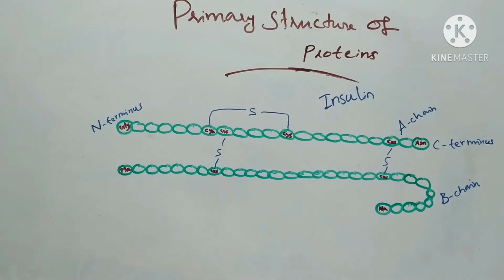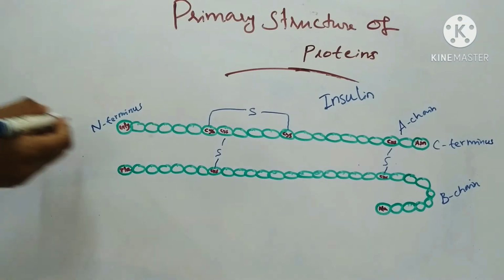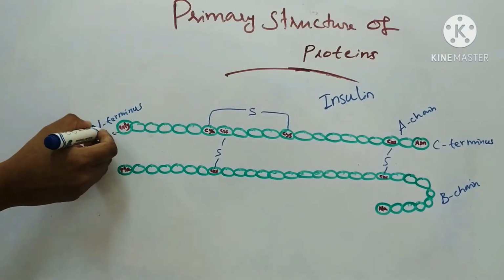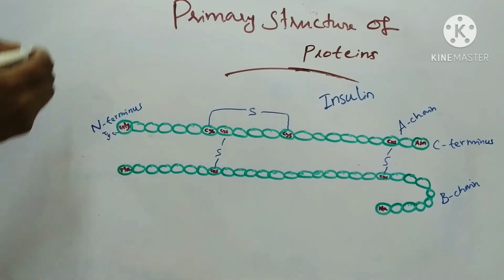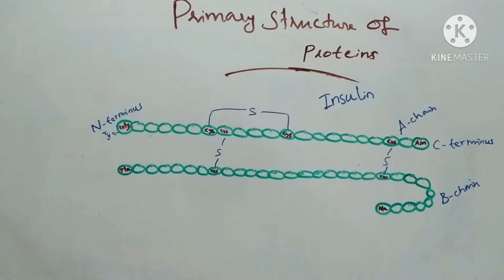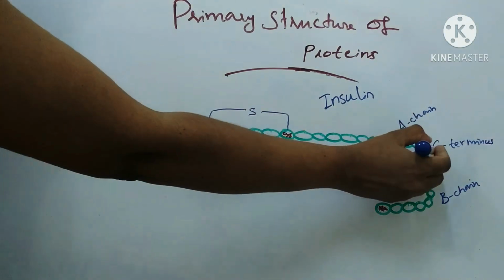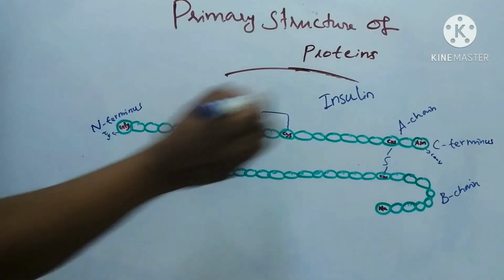The free amino group of the terminal amino acid is called the N-terminal end. This is the N-terminal end, the free amino group of the N-terminal amino acid. And the free COOH end is called the C-terminal end. This is the C-terminal end, the free COOH group.